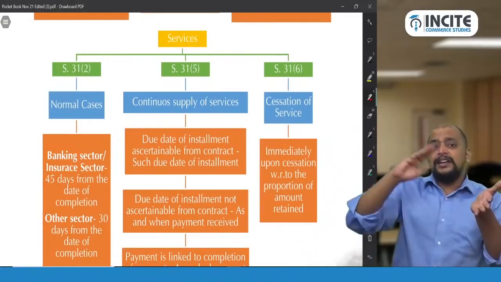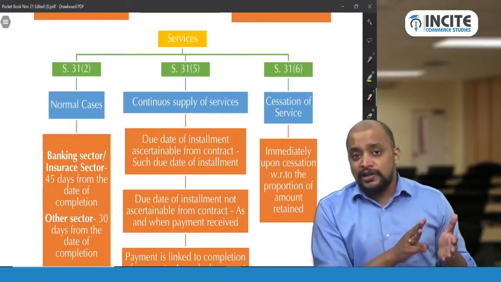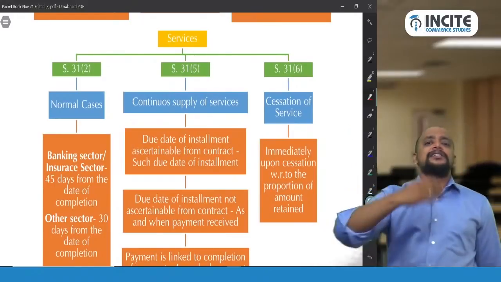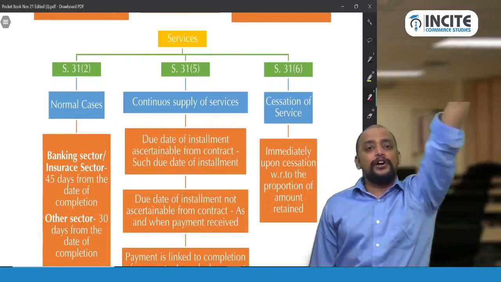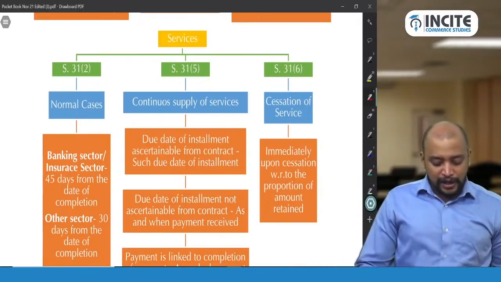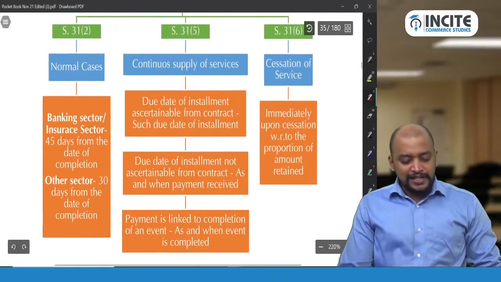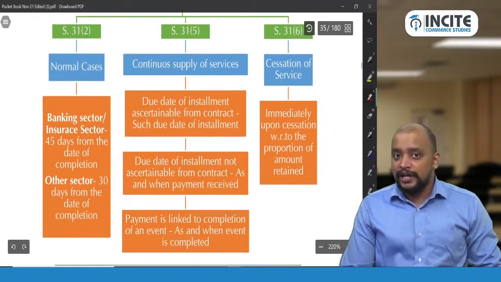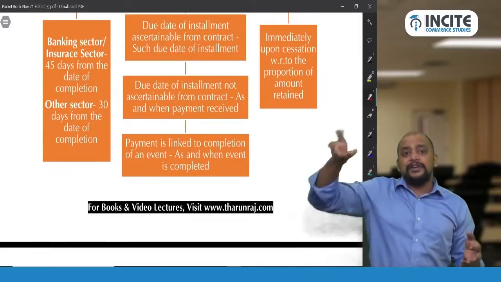Suppose there is neither an installment date nor an event mentioned in the contract, then as and when the installment amount is received, that will be taken as the due date of invoice. This is in case of continuous supply of services. You understood or not? So if the due date of installment is ascertainable from the contract, that date applies; if it is not ascertainable from the contract, then as and when the payment is received.